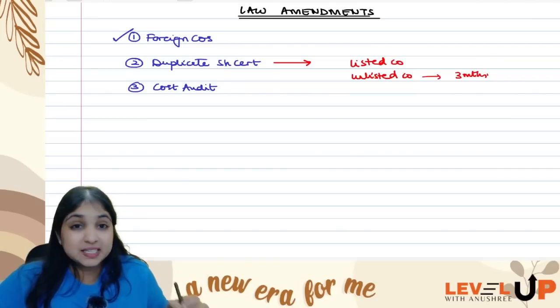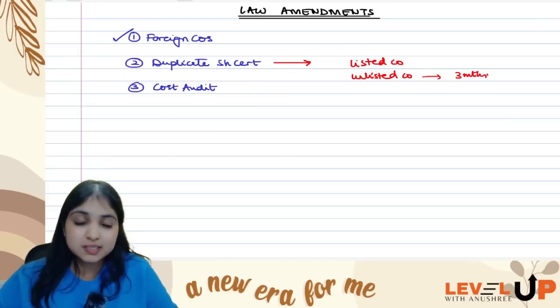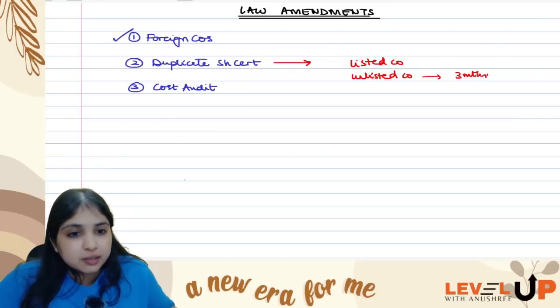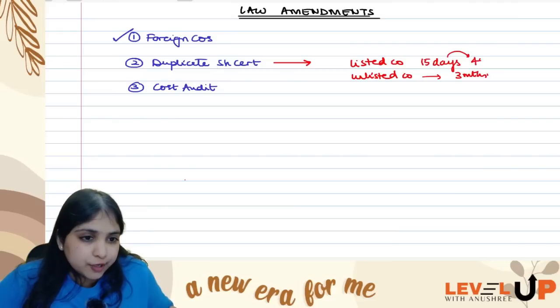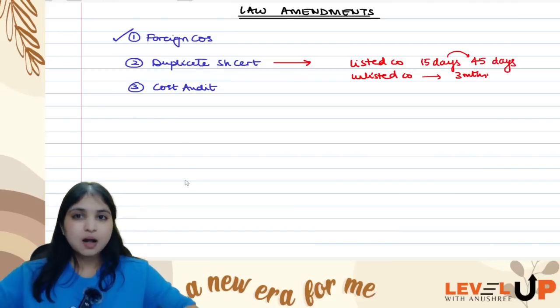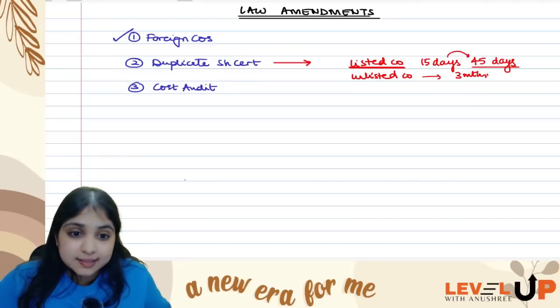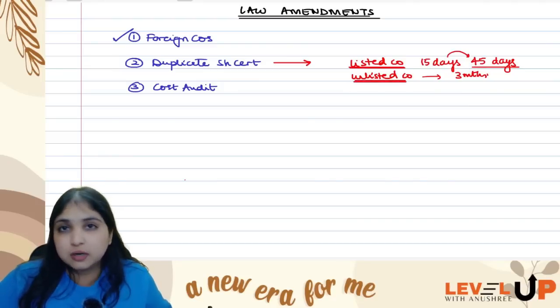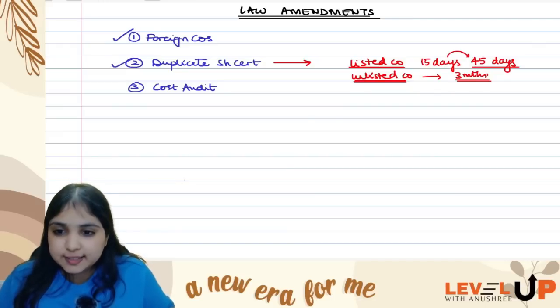For listed companies, earlier, if you look at the first edition of the new syllabus study material, it was mentioned 15 days, which they have rectified to 45 days. This is not an amendment, this is a correction. Understood? So for listed companies, the time limit to give the duplicate share certificate is 45 days, and for unlisted companies, the time limit will be 3 months. Okay, so this was about your duplicate share certificate point.